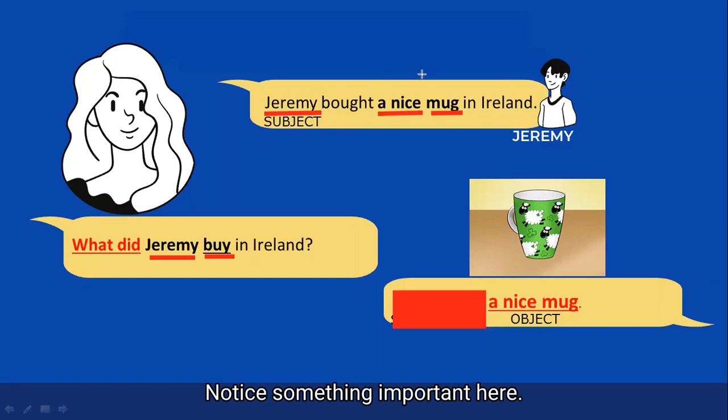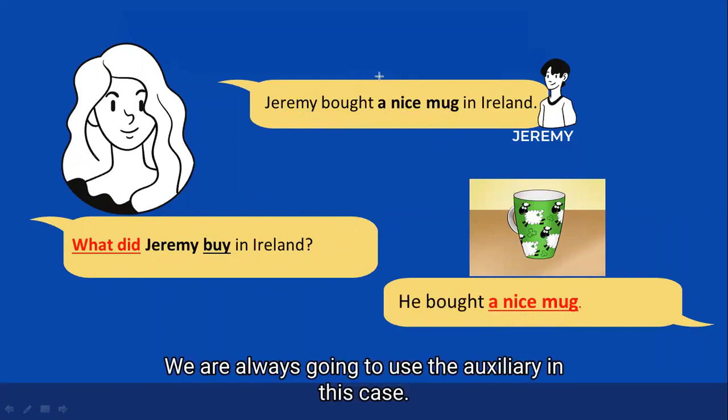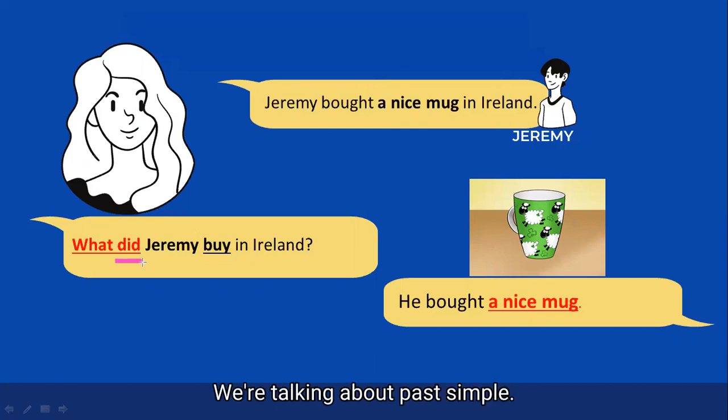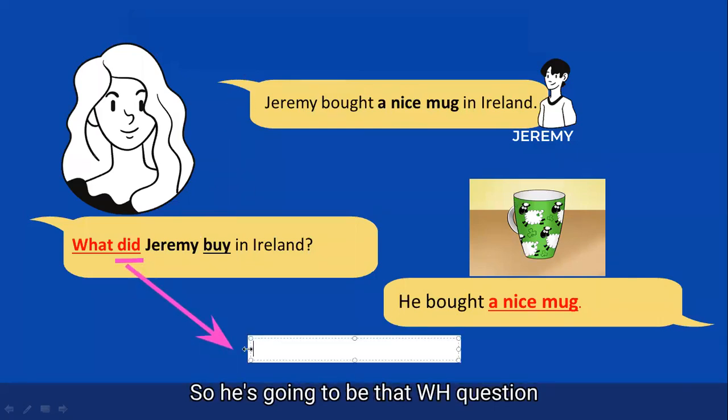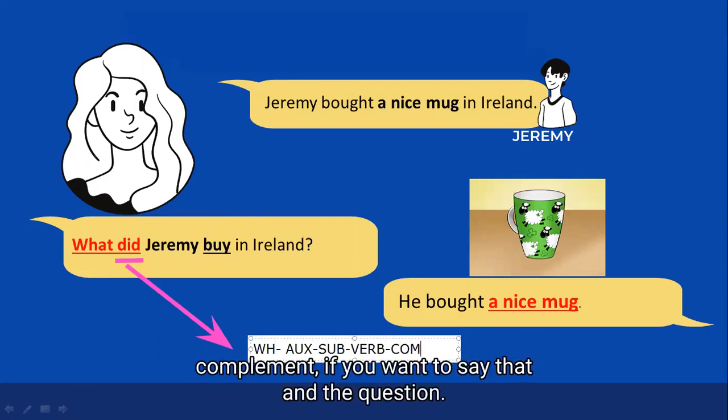Notice something important here: in object questions, we are always going to use the auxiliary. In this case, we're talking about past simple, but the auxiliary in object questions is always present. So it's going to be the WH question, the auxiliary, the subject, the verb, and complement, if you want to say that, and the question mark.